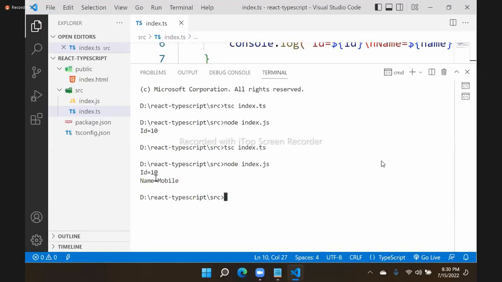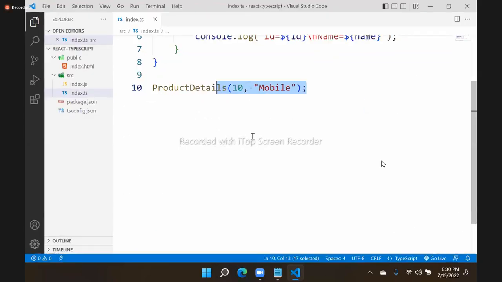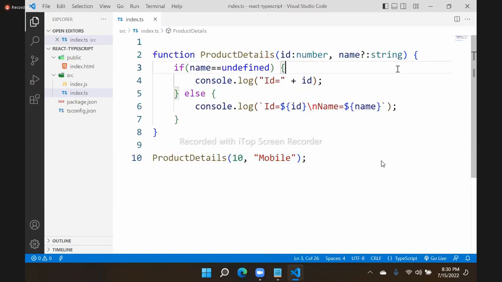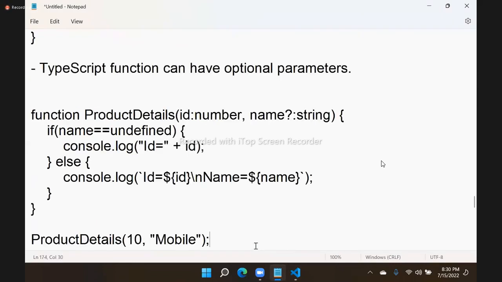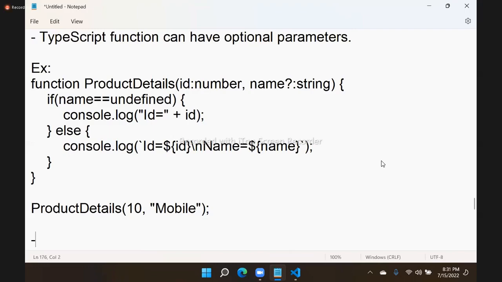So optional parameters are important actually. These were not there earlier, but here you have to know that TypeScript supports optional parameters. But some rules are there. One important rule. This is an example. So TypeScript can have optional parameters, but one basic rule is there. So here the rule is, note, you cannot have a required